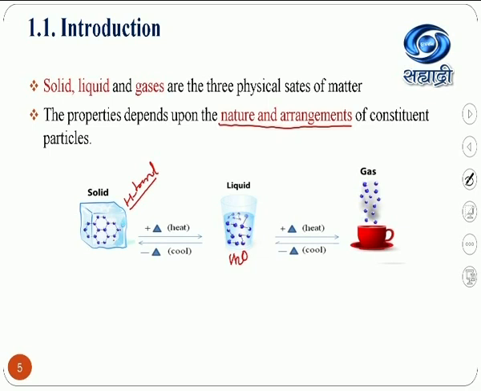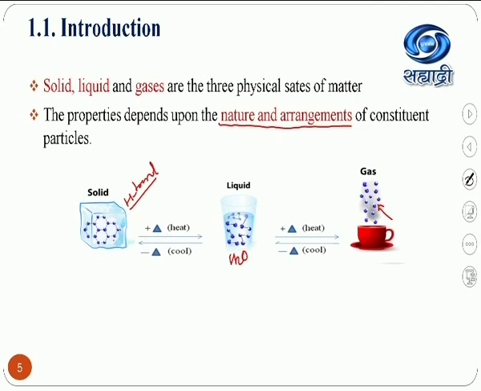Again, if we heat the same liquid H2O, the intermolecular force of attraction becomes almost negligible and the H2O molecules get away from each other. That new phase of matter is called the gaseous phase, also called fumes or water vapor.